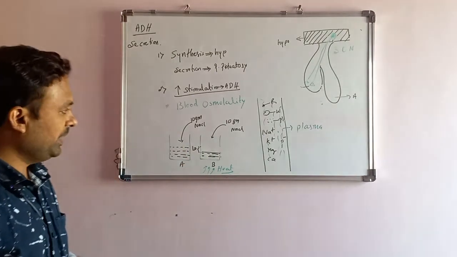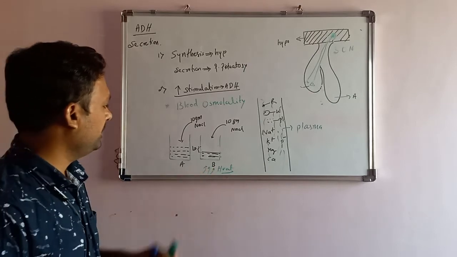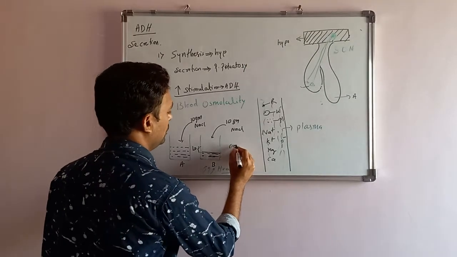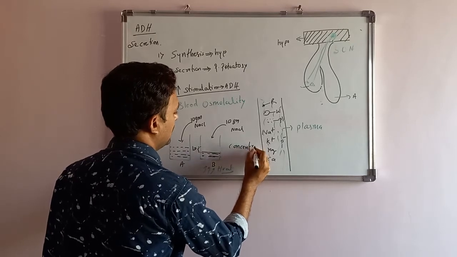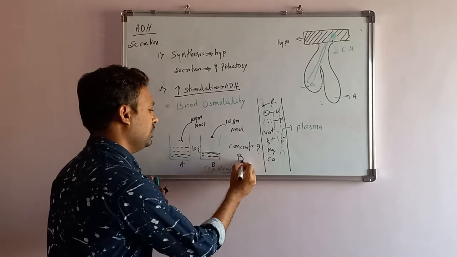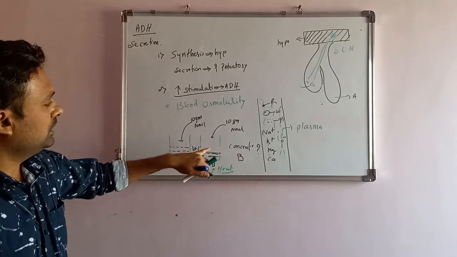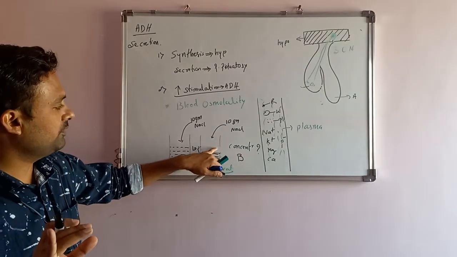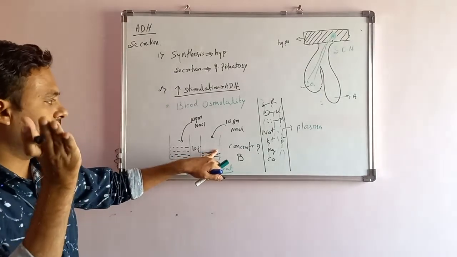Now comparing these two, pot number A and pot number B, which is more concentrated? Obviously, pot number B is more concentrated because the same salt is present in lesser water, as 50% of the water is evaporated.